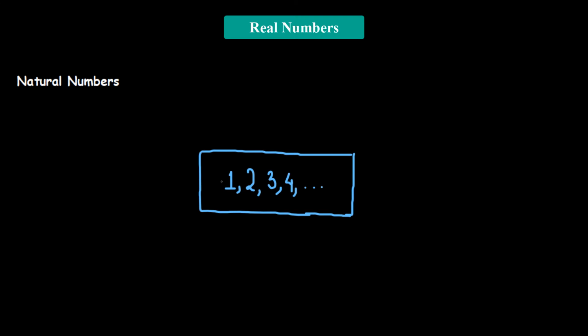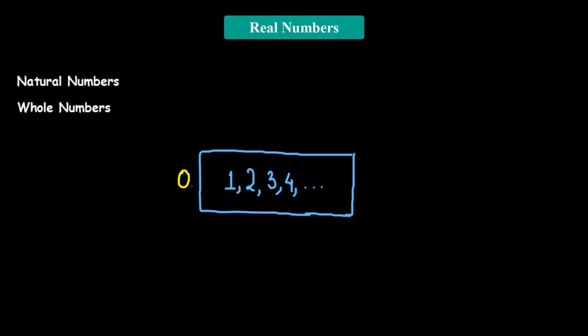0 is a very special kind of number. Whenever we say in counting that it's 0, that means there's nothing to count. So that is going to fall under a different category of numbers, which we are going to call whole numbers. If we include 0 in our collection of natural numbers, we take into account the number 0 along with the counting numbers.